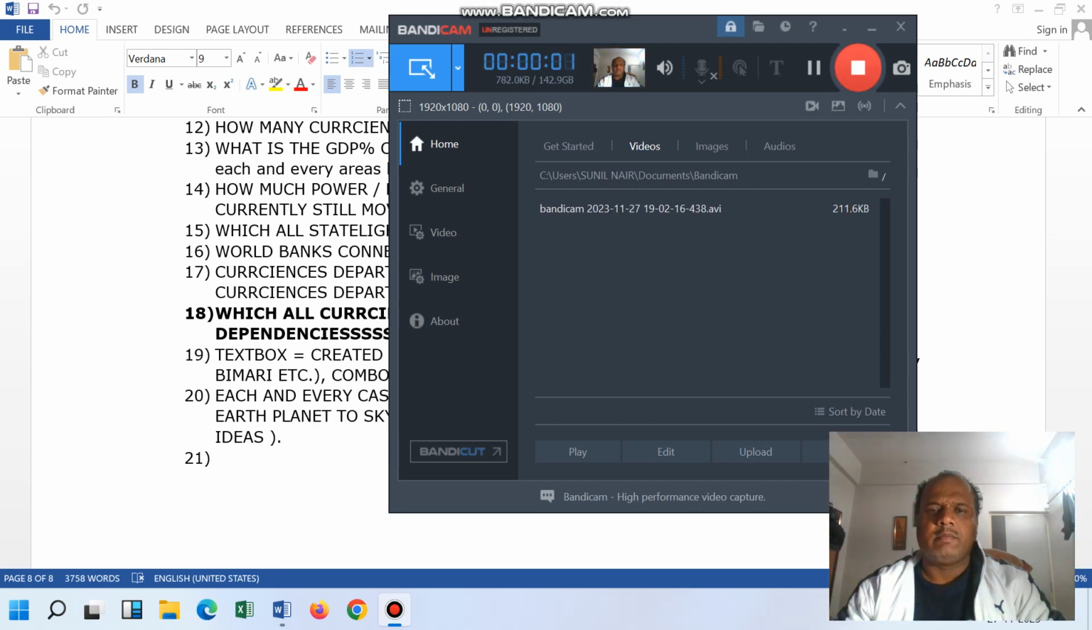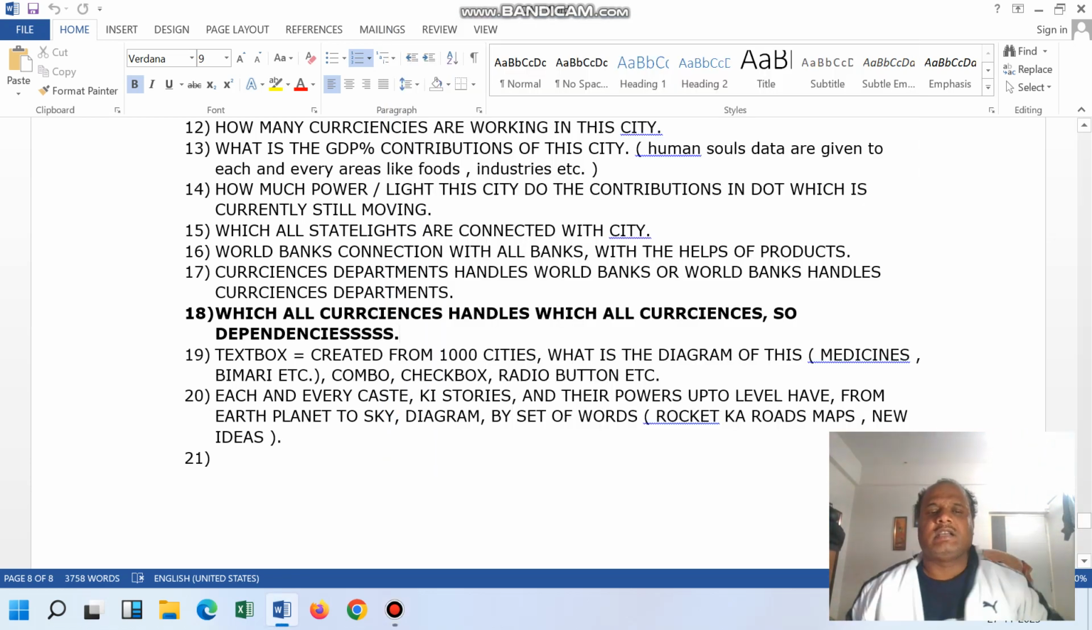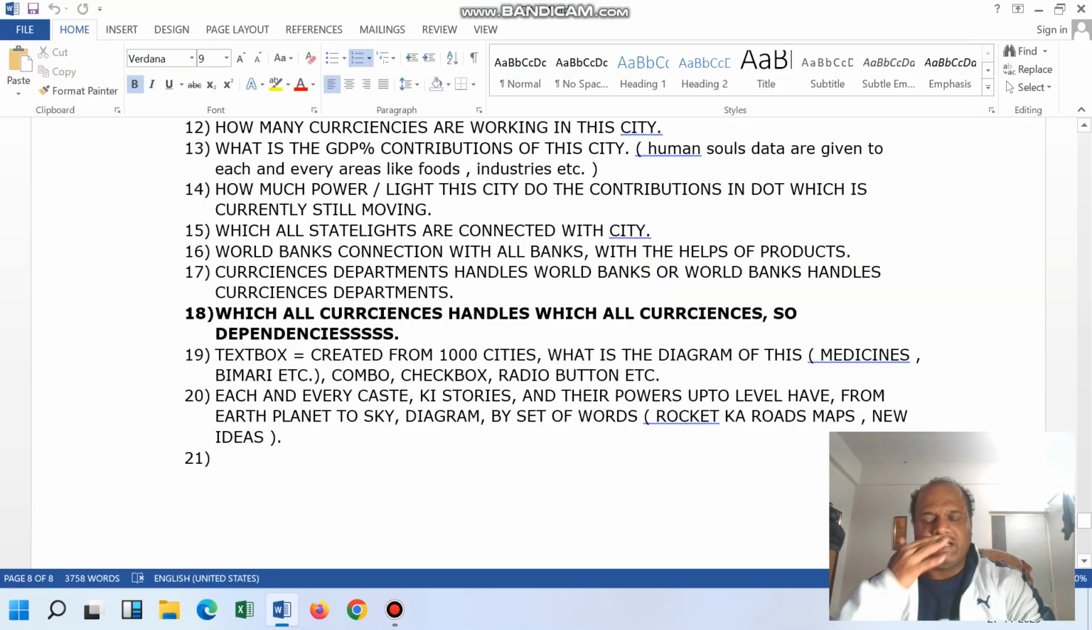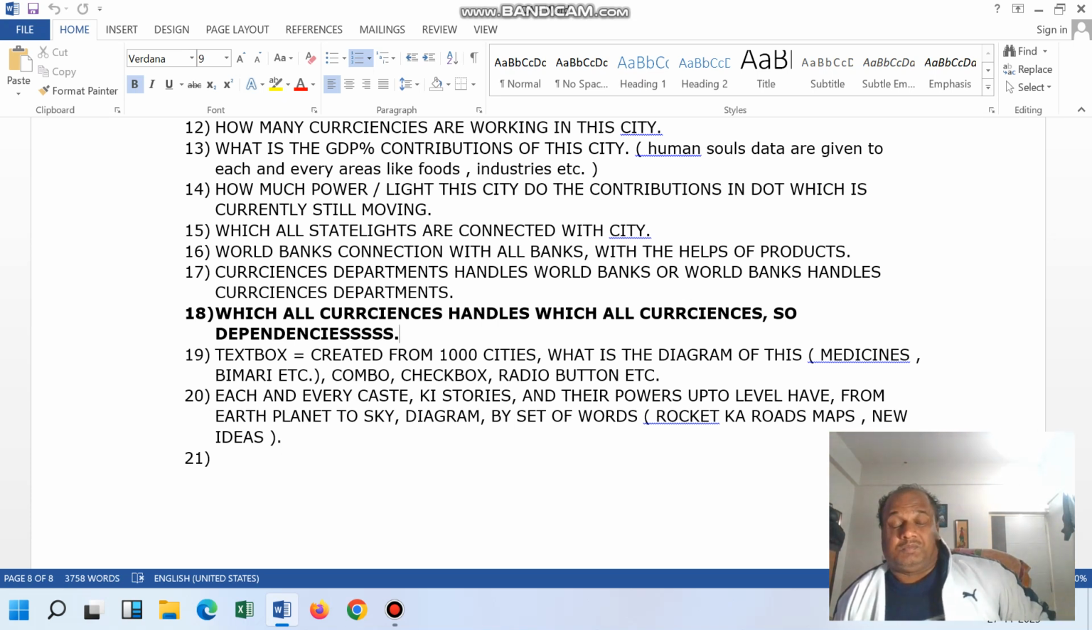Hello, myself Sunil Ramakrishnan, and here we are discussing the next topic, that is which currency handles which currency. That means which currency is handling which all currencies. There are more than 22 currencies in this world. So which currency is handling which currencies?